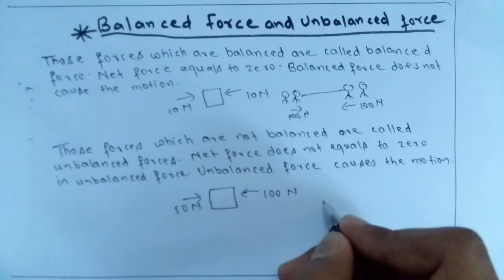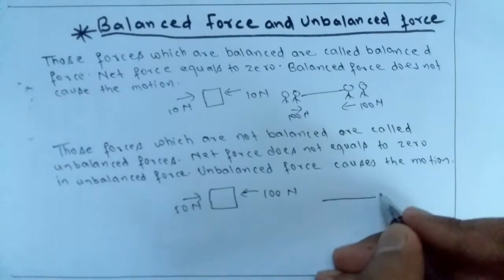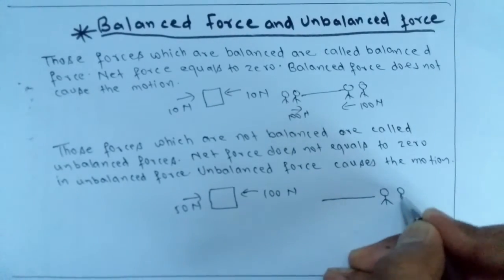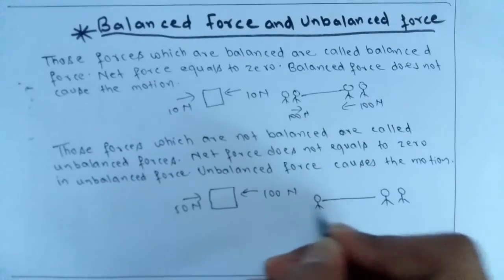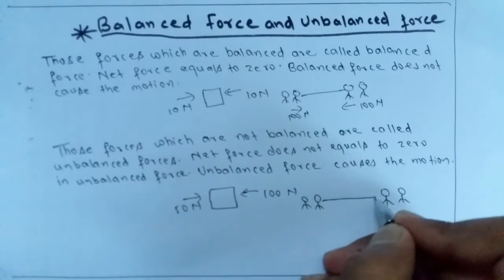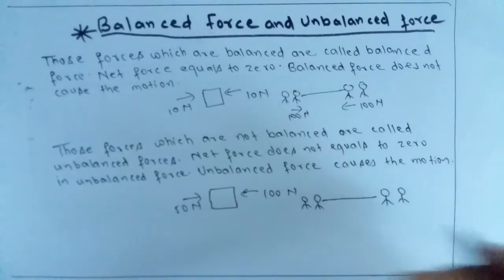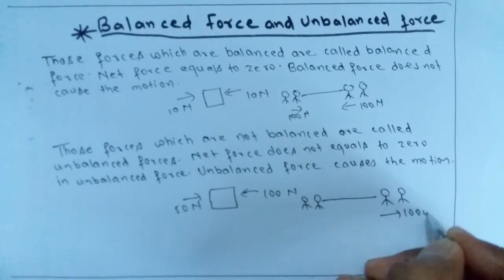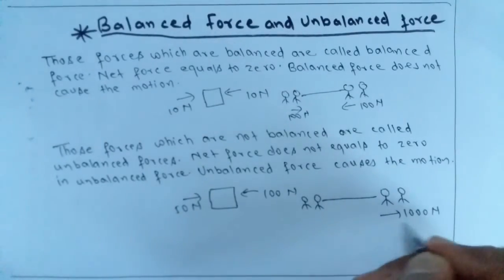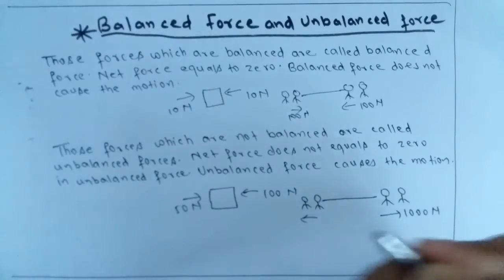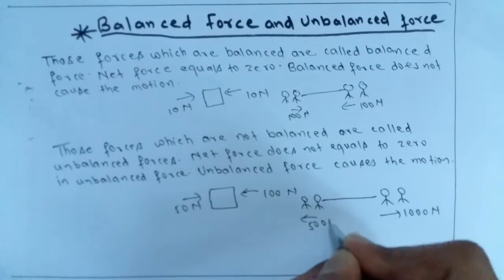So you can take the simple example of tug of war. Here two people are pulling this rope with 1000 Newton, and these two people are pulling this rope with 500 Newton.